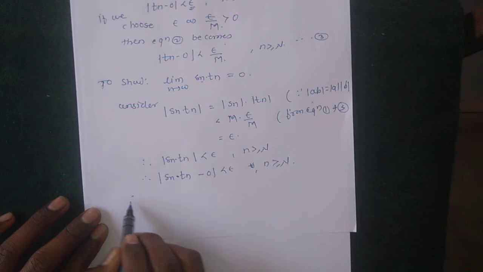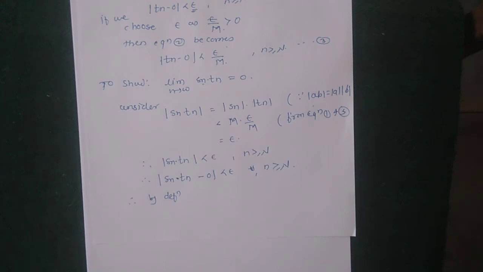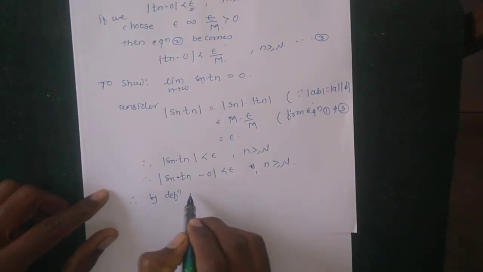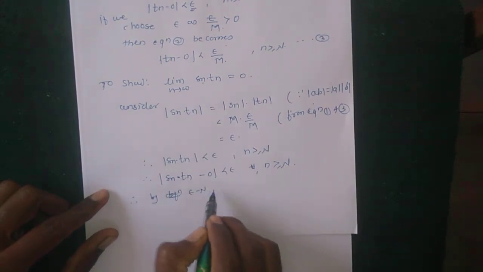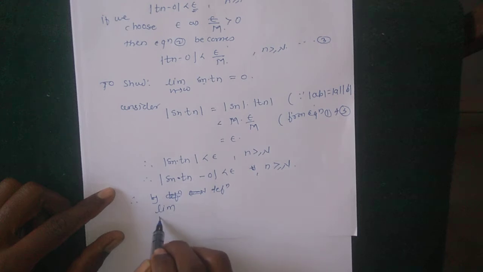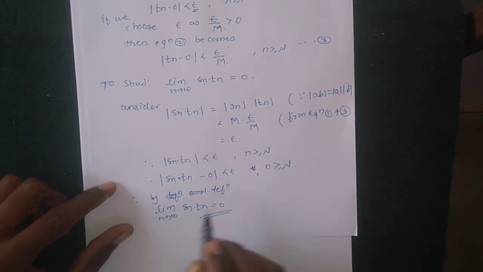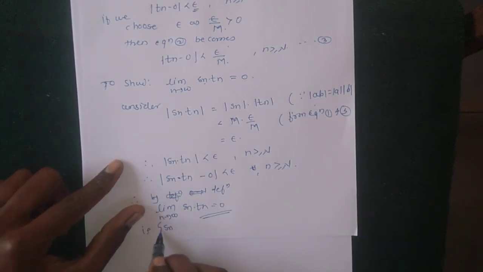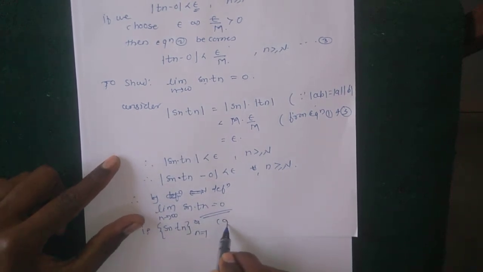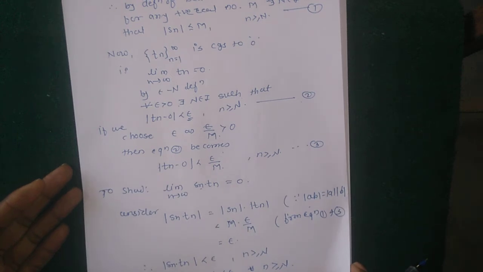And therefore, by the epsilon-N definition of limit, the limit as n tends to infinity of Sn Tn is equal to 0, that is, the sequence Sn Tn converges to 0. So this is the proof of our theorem.